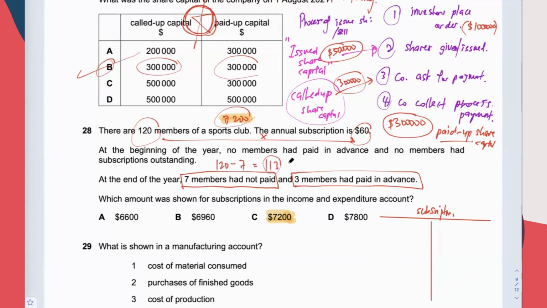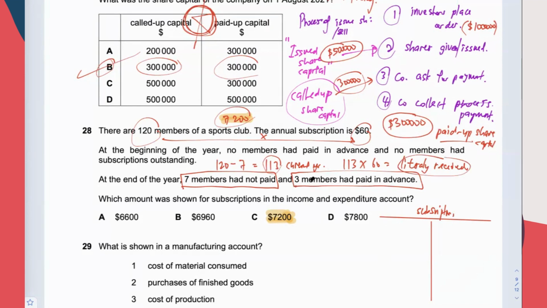113 members have paid for the current year member fee. So 113 times 60, that's the amount we literally receive from the member during the year. Sorry, not just that.